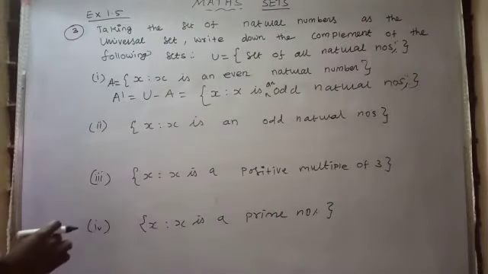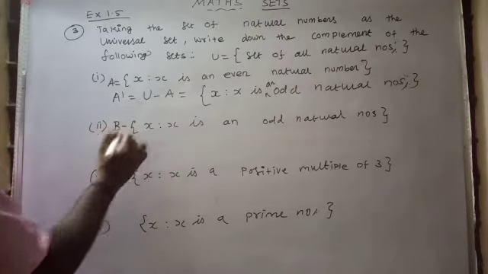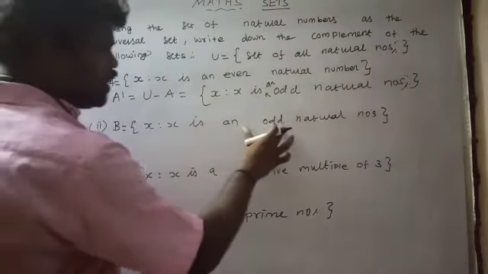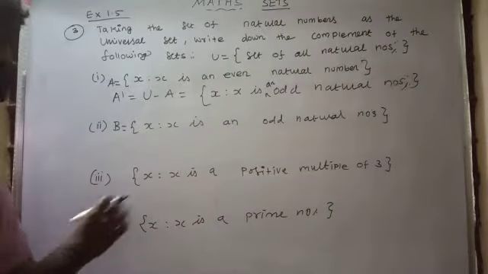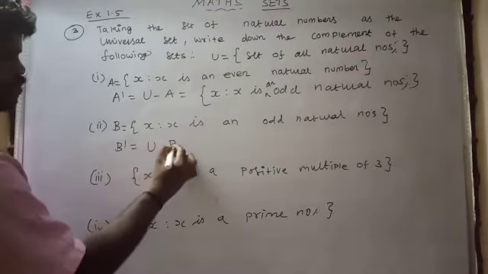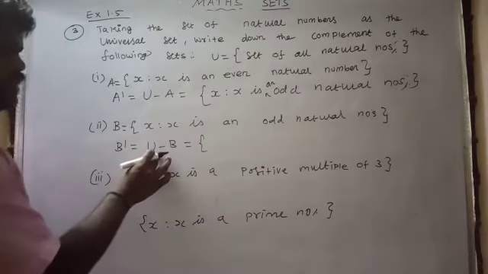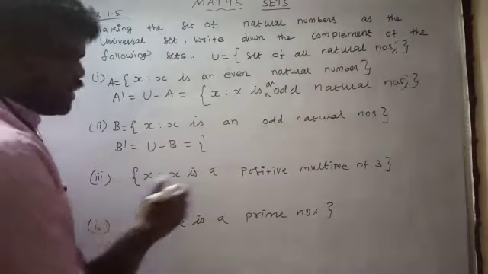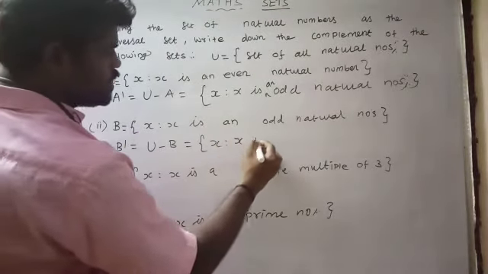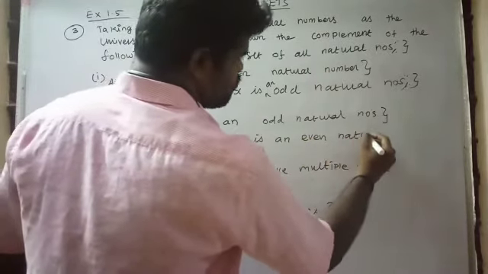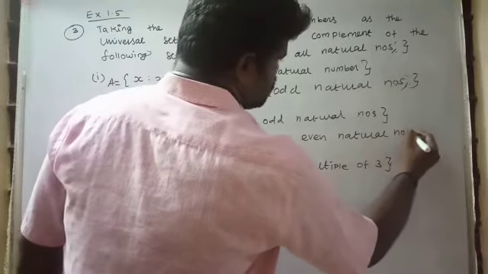This is A dash. And number 2, this is set B, X such that X is an odd natural number. We want to find the complement of set B. B dash is equal to U minus B, where U is the set of all natural numbers and B is the odd natural numbers. The remaining numbers are X such that X is an even natural number.